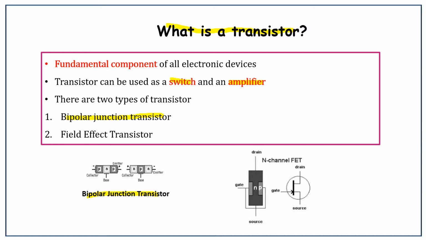The second one is the field effect transistor, shortly we can say FET. The FET has the following parts. It has a source, drain, gate and it has a channel region.